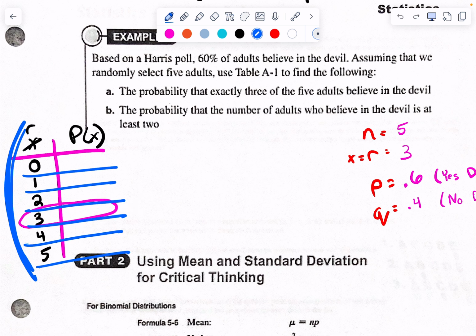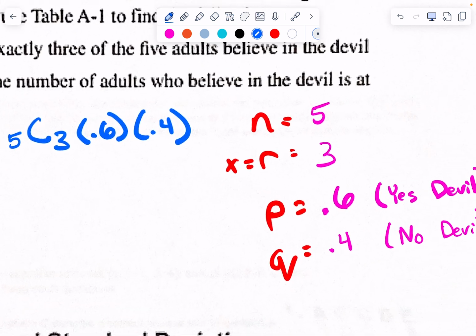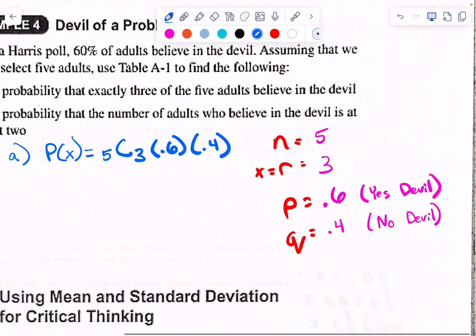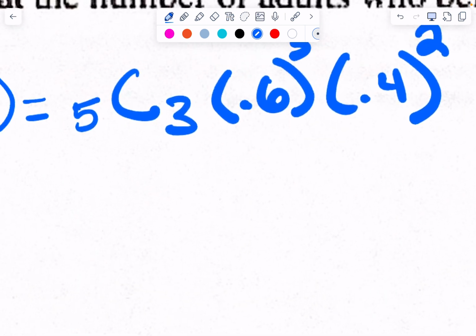But they want to know exactly 3, so if I fill this in just for part A, we're doing P of X is equal to NCR, which will be 5C3, times P. And P is 0.6 and Q is 0.4. Now, I have to figure out which exponents go where. 0.6 is believing in the devil. Do I want 3 or 2? 3. I want 3 people believing in the devil, which means 2 are not. That's my exponents that go on there.